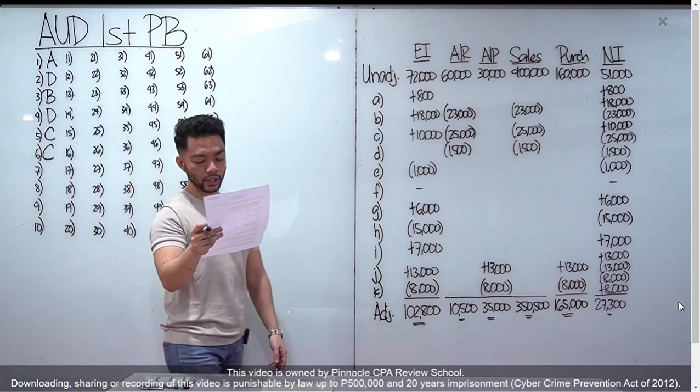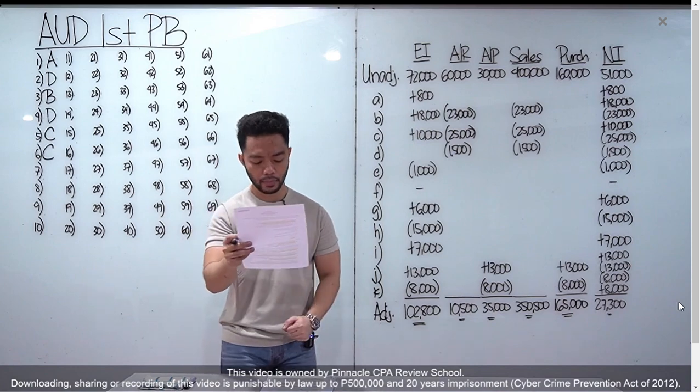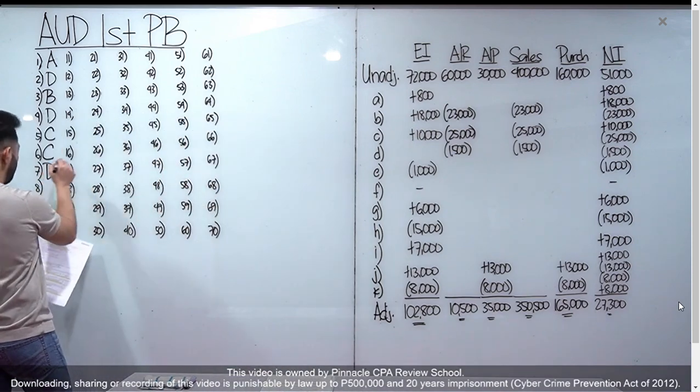Number 7, which of the following statements correctly defines the term reasonable assurance? So reasonable assurance, letter D, high, but not absolute. Okay, number 7, letter D.